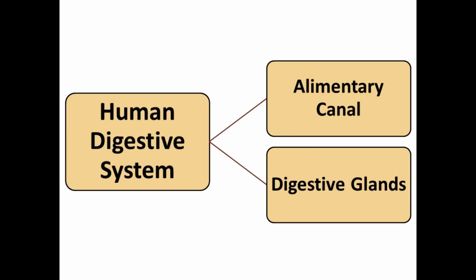The human digestive system comprises the following two groups of organs. First one is the alimentary canal and second one is the digestive glands. The alimentary canal is about 9 meters long. It is known as the food tube, which opens at both ends. It begins with the mouth and ends with the anus. Whereas the digestive glands make and store the different digestive juices or digestive enzymes.